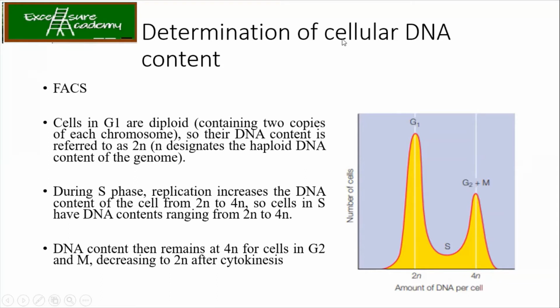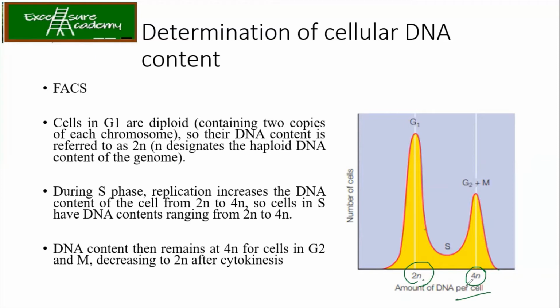Okay, so now look at the graph. This is important. Here you see the number of cells. So G1 में क्या है? You can see the amount of DNA per cell. In G1 it is 2N. Then S phase में वो double होगा, तो G2 and M में आपके पास double the DNA content is there. After M you will again go back to G1 जहाँ पे वो 2N हो जाएगा.